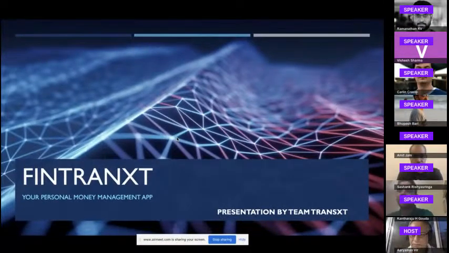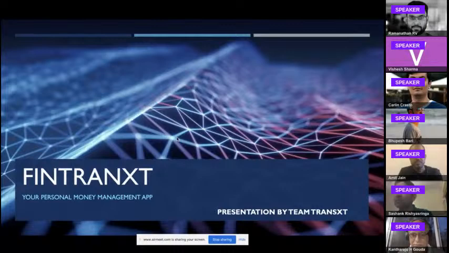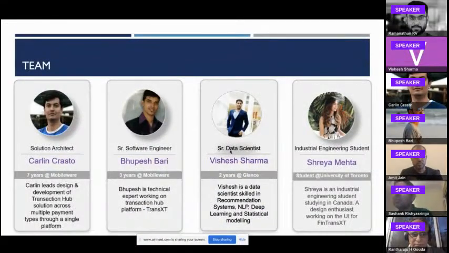Thank you. Firstly, again, I would like to thank everyone for the opportunity. So let's begin and go straight at it. We've created FinTransXT, your personal money management app, and our team's name is TransXT. Cutting right to the chase. The team consists of 4 members: Colleen, Bhupesh, myself, Vishesh, and Shreya. Each of us contributed to the project in a different manner and learned from each other, which made it an exciting opportunity for all of us.